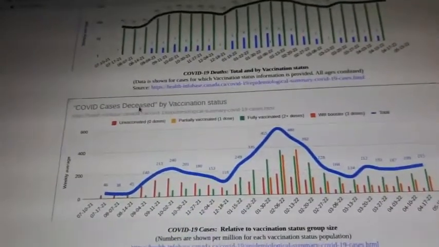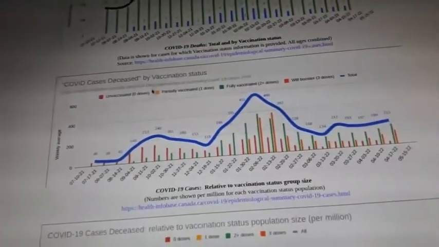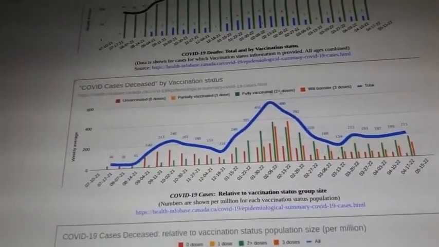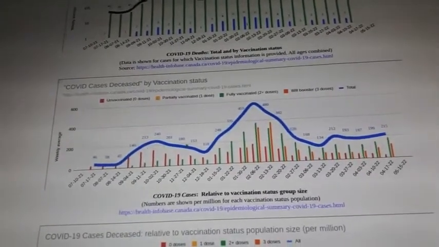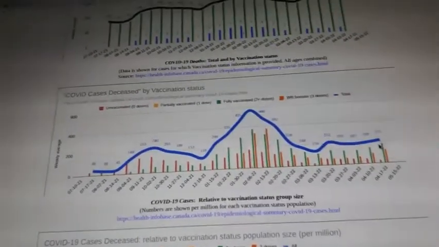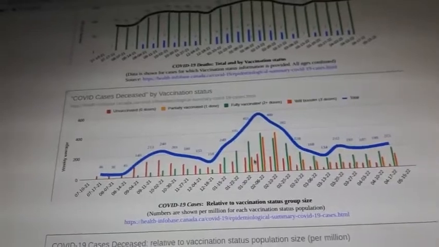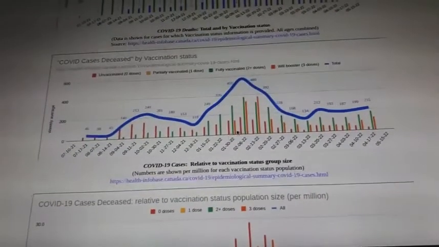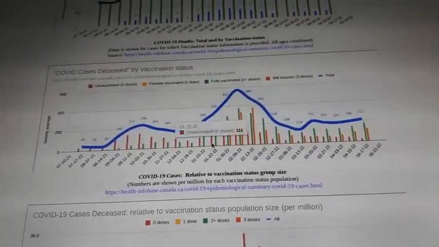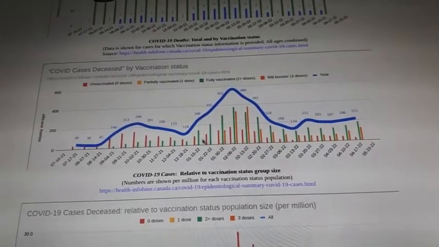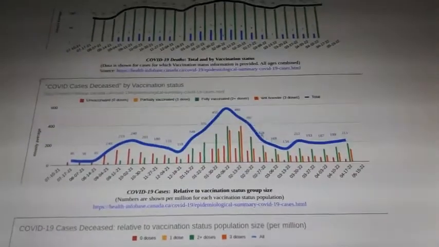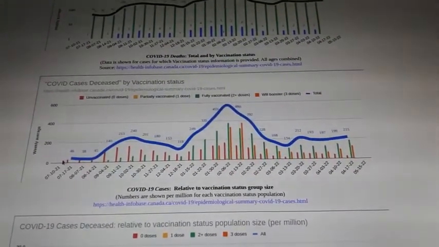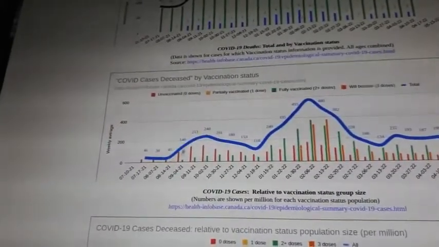So this is another graph which shows you COVID cases deceased by vaccination status, and the blue line is total, right? So you see we had a peak. When do we have the peak here? Let's see. It's January. So we had a peak in January, but it started from September.